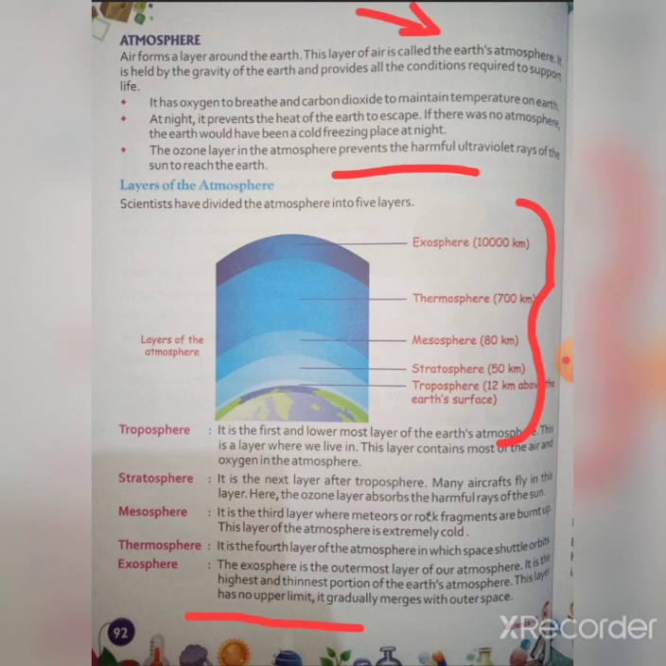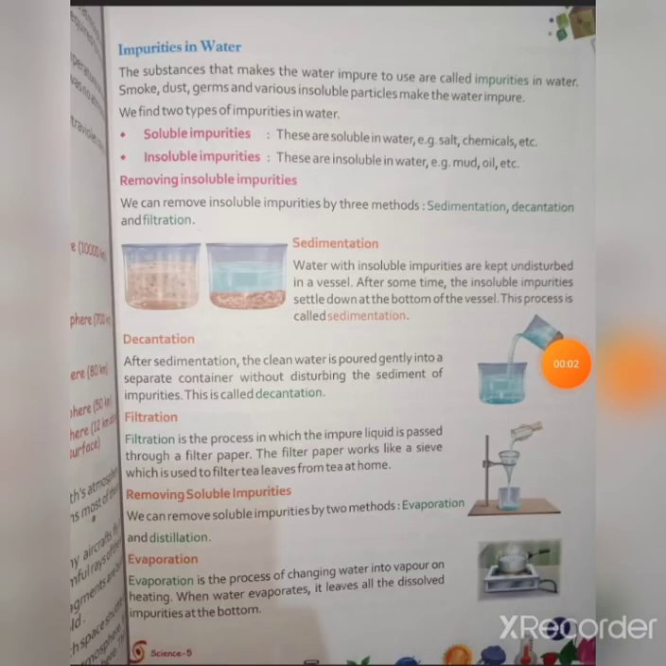Okay, next come to page number 93. Next, impurities in water. Impurities means the substances which are not necessary for a healthy body or for us. So the substances that make the water impure to use are called impurities. So remember this line: the substances that make the water impure to use are called impurities in water. So what are the impurities? This may be smoke, dust, germs, and various insoluble particles.